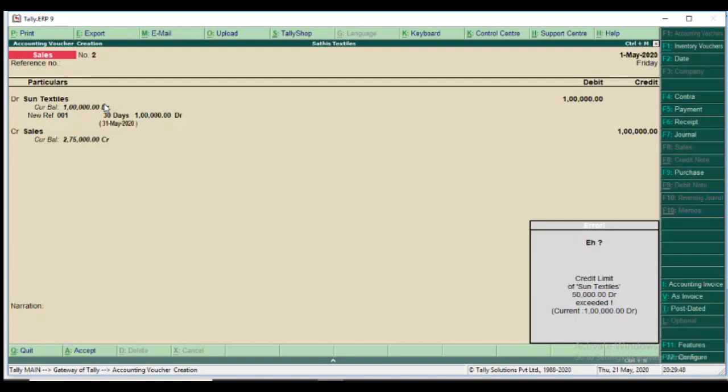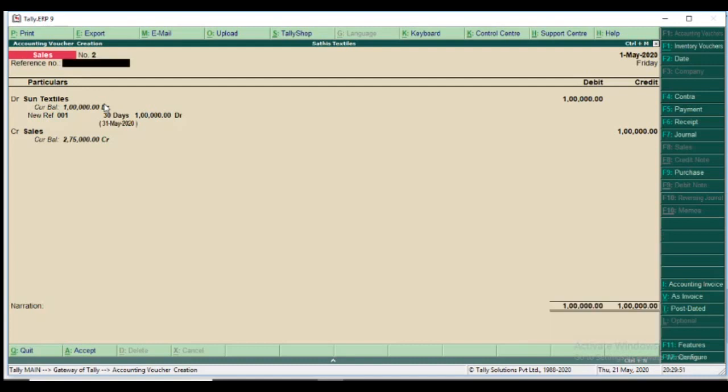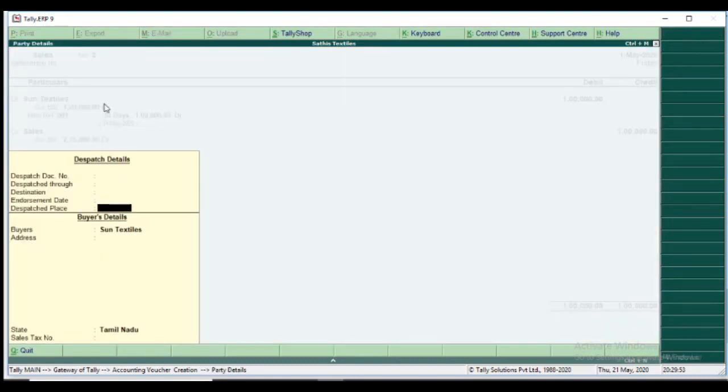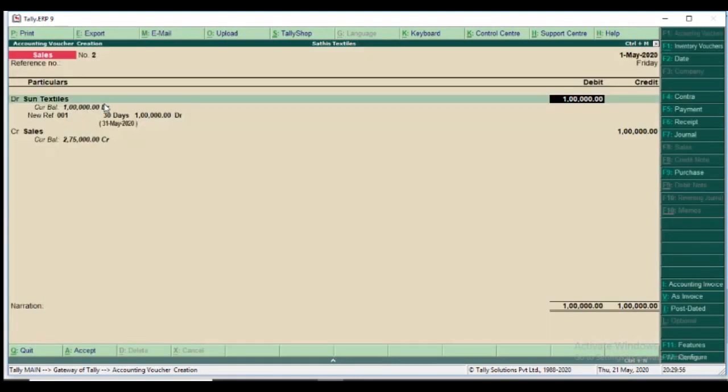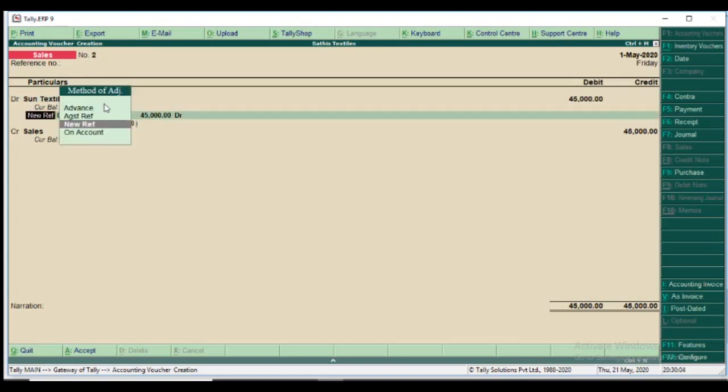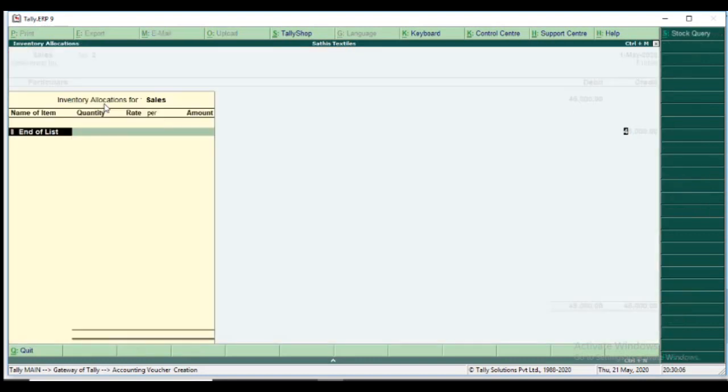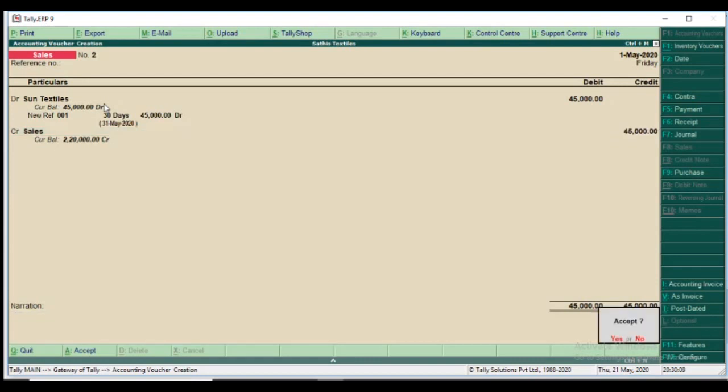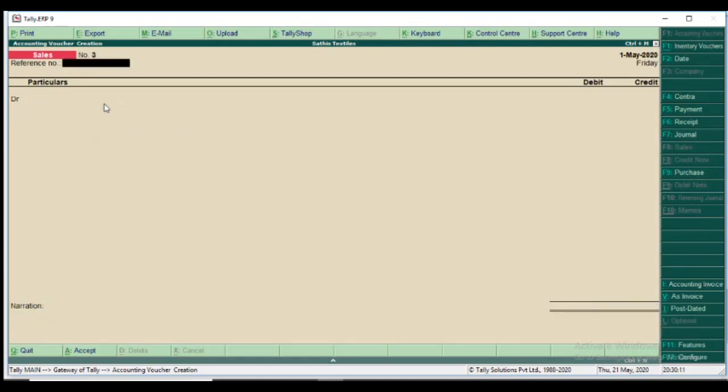Second scenario, I change the amount below 50,000 or 50,000. I give 45,000. It has accepted. Okay, clearly you know we stop exceeding the credit limit by enabling it via budget and scenario management.